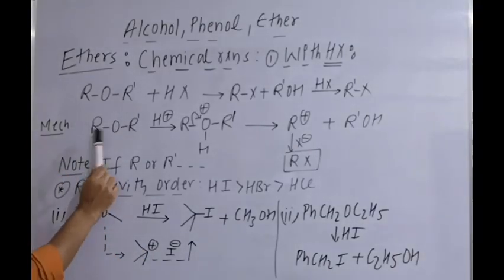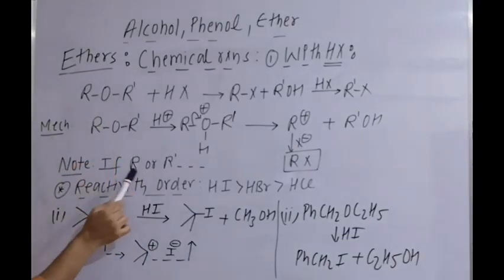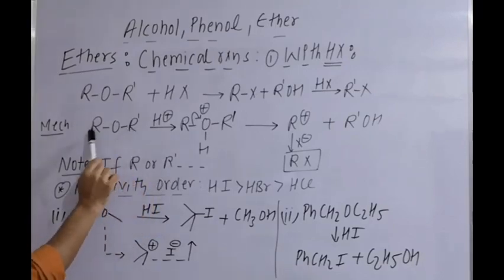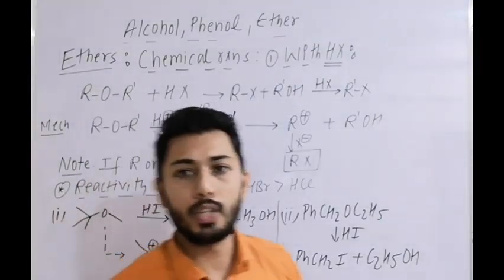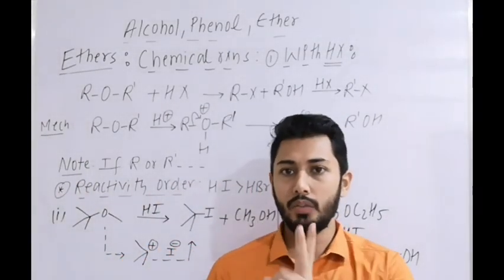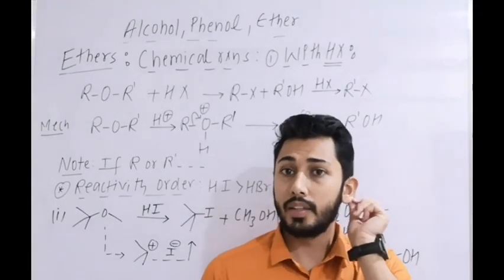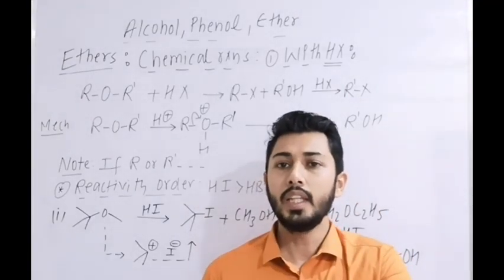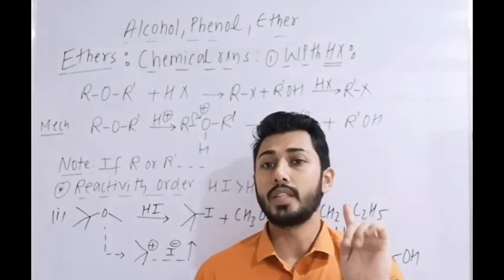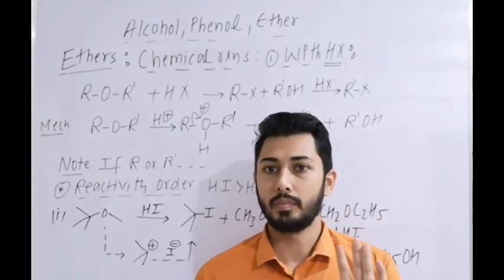The important point is, if any of R or R' is tertiary or stable like a tertiary carbocation, then this will go through the SN1 mechanism. Clear?